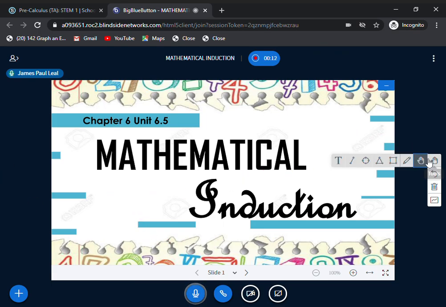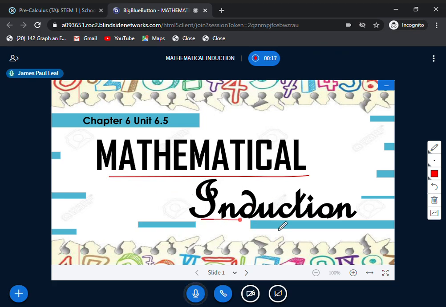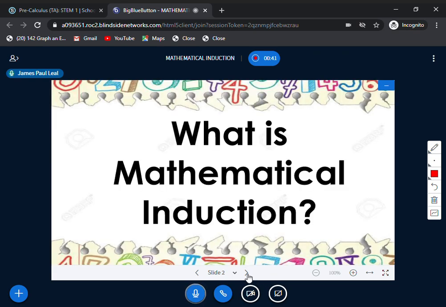For today's session, I will be discussing mathematical induction. We are already done with the concept of sequence, series, how to identify arithmetic and geometric sequences, and also the sum of those. So now let's proceed. Please allow me to introduce the topic that we have today, which is all about mathematical induction. So what is mathematical induction?